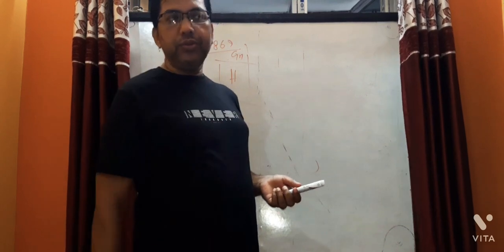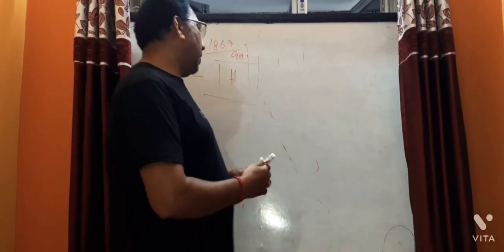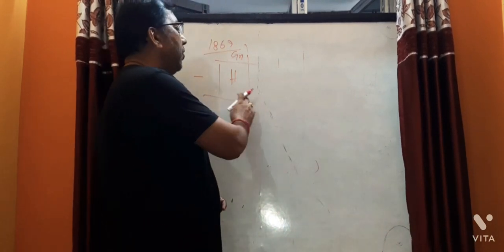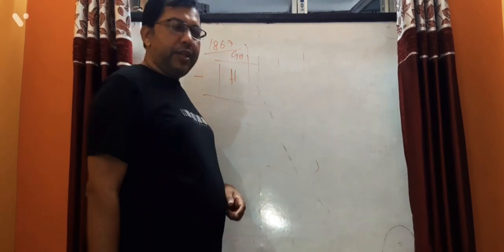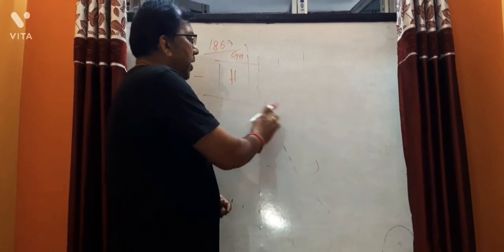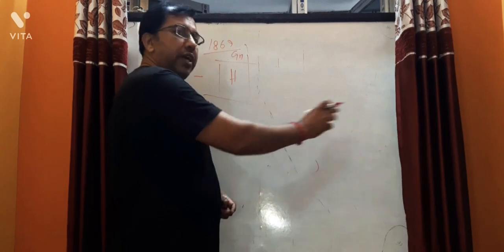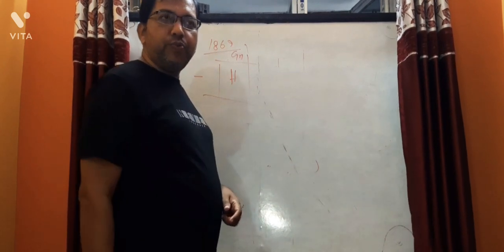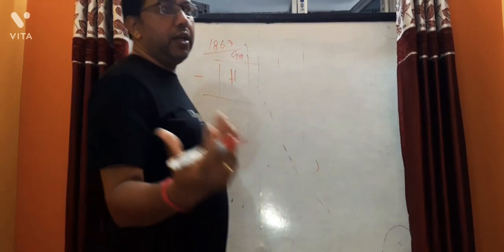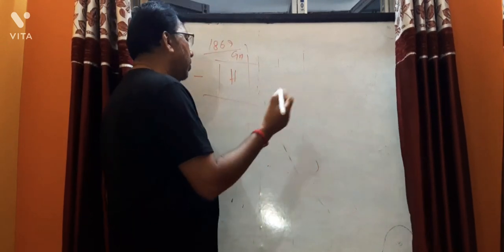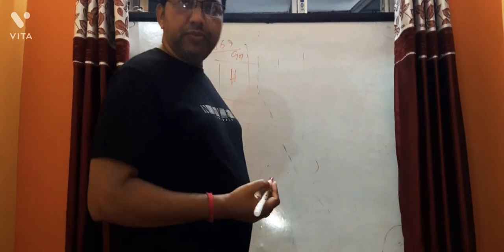At that time isotopes were not discovered. What is an isotope? All of you know isotopes. The arrangement was according to increasing atomic mass, so as atomic mass increases, position changes. Isotopes have the same atomic number but different mass numbers. Suppose hydrogen-1, hydrogen-2 (deuterium), and tritium.